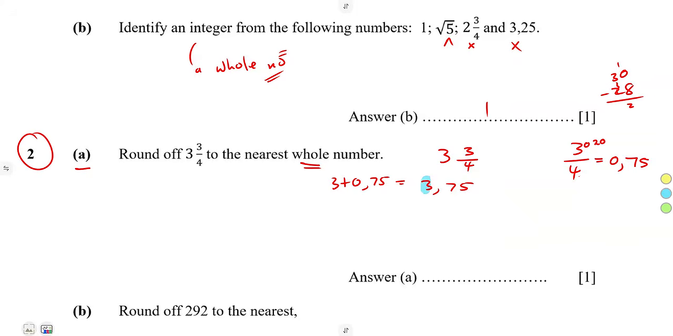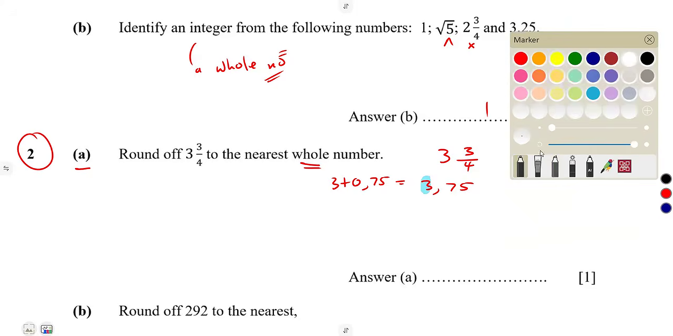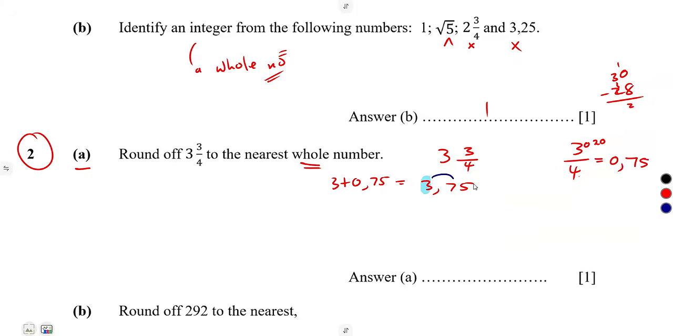So to the nearest whole number, we are considering what follows next, which is the 7. So this 7, is it going to change the 3? Actually, the 0.75 as it is, or you can just consider the 7 for the sake of revision. So it's going to change. It's more than 5. It's going to change this into a 4. So that's 4.00, which is same as 4. So the answer that you're going to have is a 4.